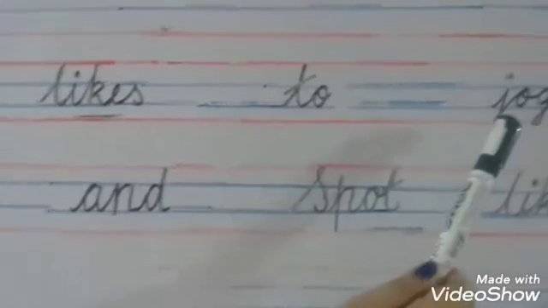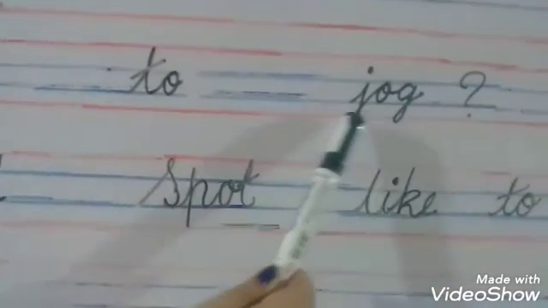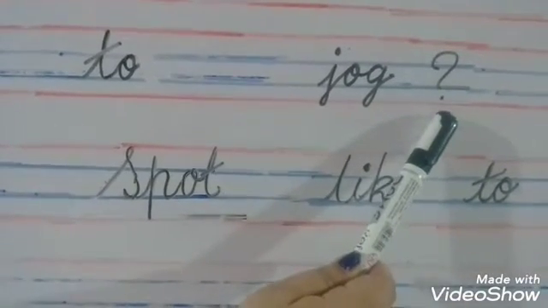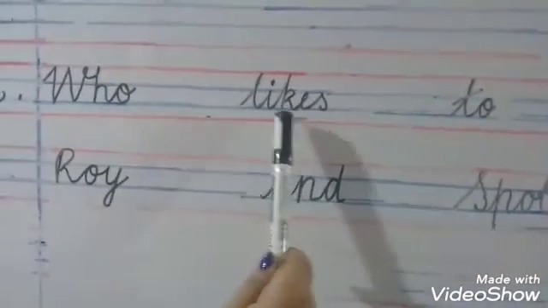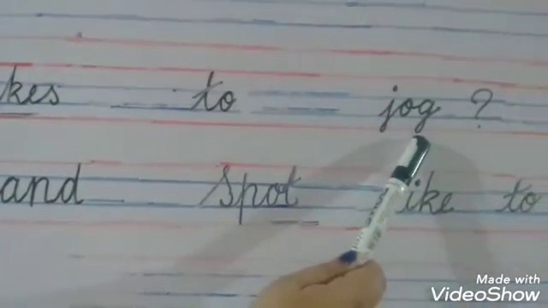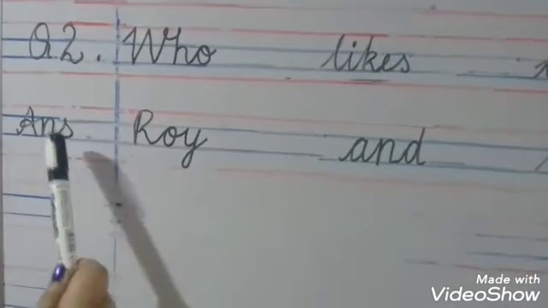TO, JOG, jog, and a question mark because it's a question. Who likes to jog?